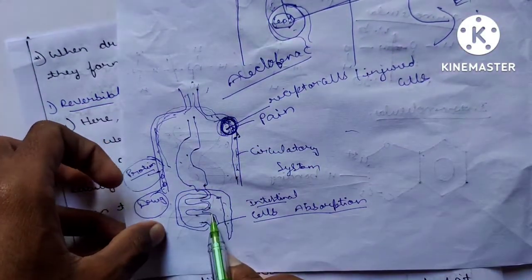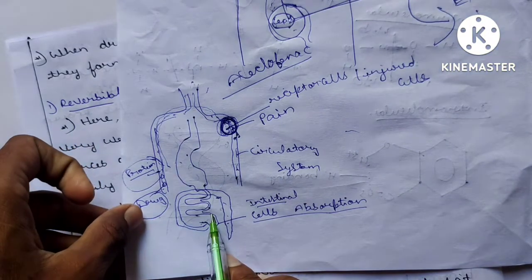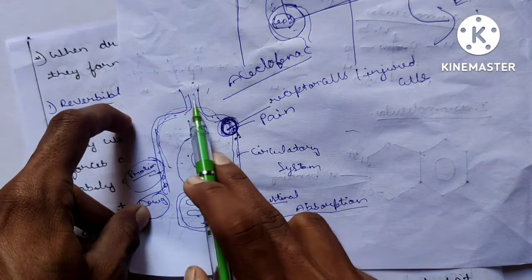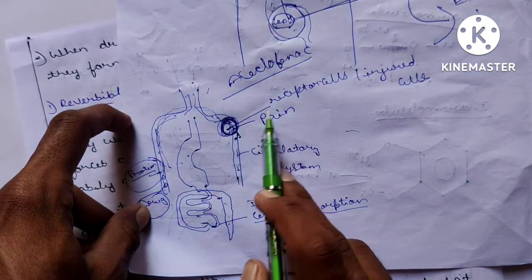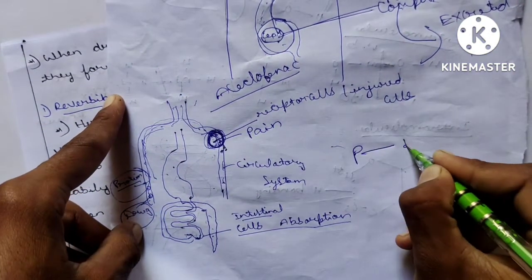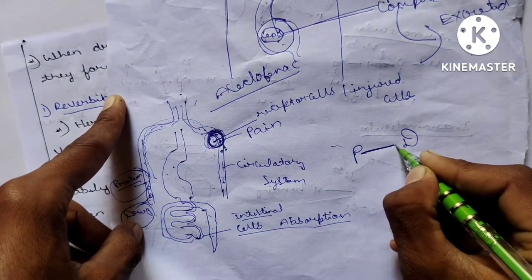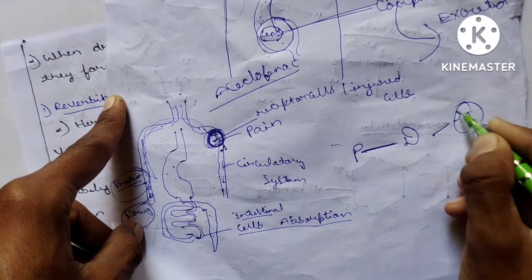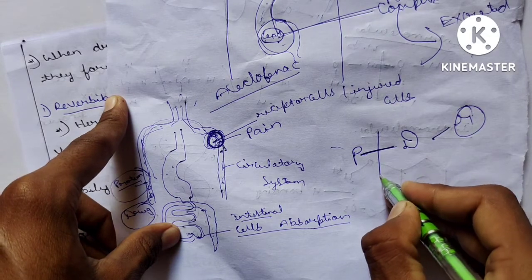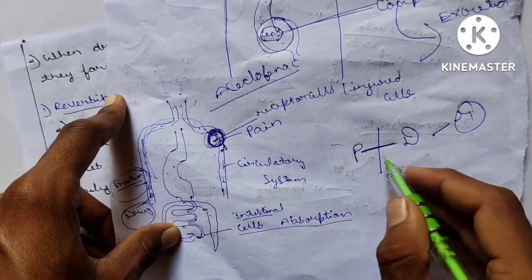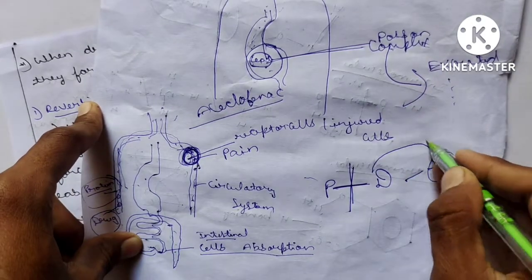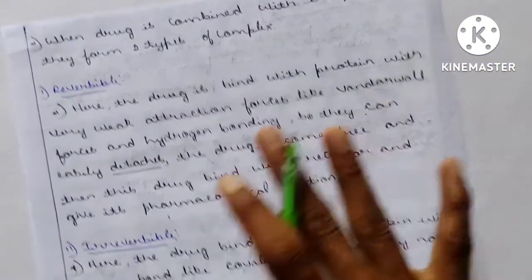I have told you what happens when the drug is consumed. It starts absorption in the intestinal cells, and then the drug binds with the protein. Here, this is the protein and drug, attached by weak van der Waals forces. When the drug reaches the receptor, these bonds break down. Why? Because of weak van der Waals forces, hydrogen bonding and dipole-dipole interactions, they break down and the drug acts on the receptor cell. This is known as reversible.